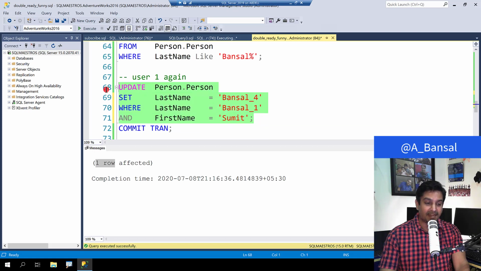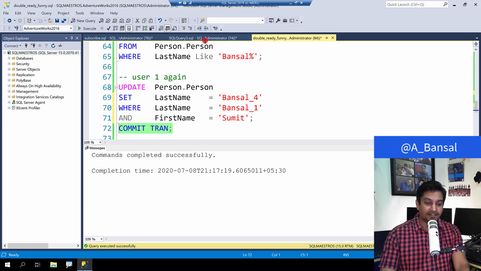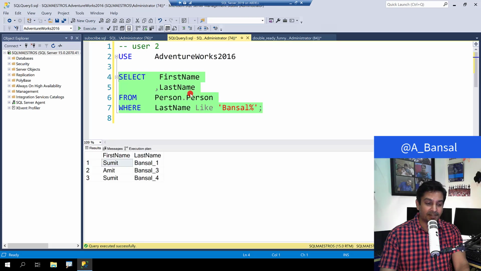Let's go and do that. And this is going to be our second update, and note that only one record is being affected. The moment we commit this transaction for user 2, the select statement is going to complete. So let's commit this and switch over to user 2, and you will see that the select statement goes through.